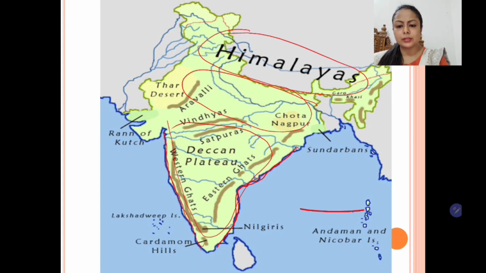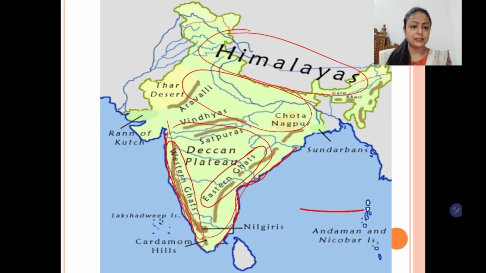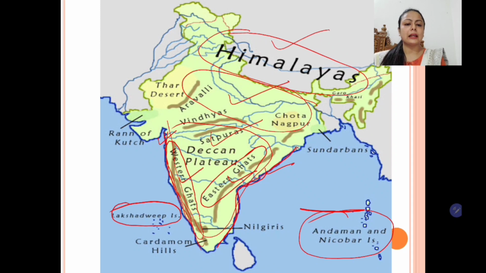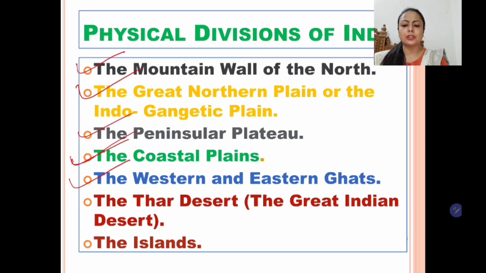And just next to the coastal plains lies the western Ghats, you can see, and the eastern Ghats. So these are the series of hills. We'll learn about them later when we'll discuss all the physical features one by one. So this is the first one, Himalayas, the Indo-Gangetic Plain or the North Indian Plain, the Peninsular Plateau, then we have the coastal plains, the western and eastern Ghats, and the group of island groups Andaman and Nicobar, and the Lakshadweep Islands. So children, these are the major physical features of the